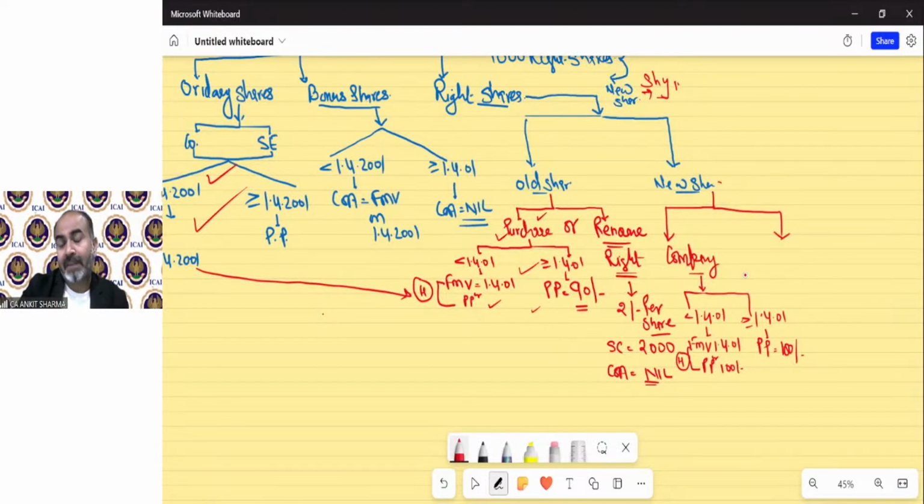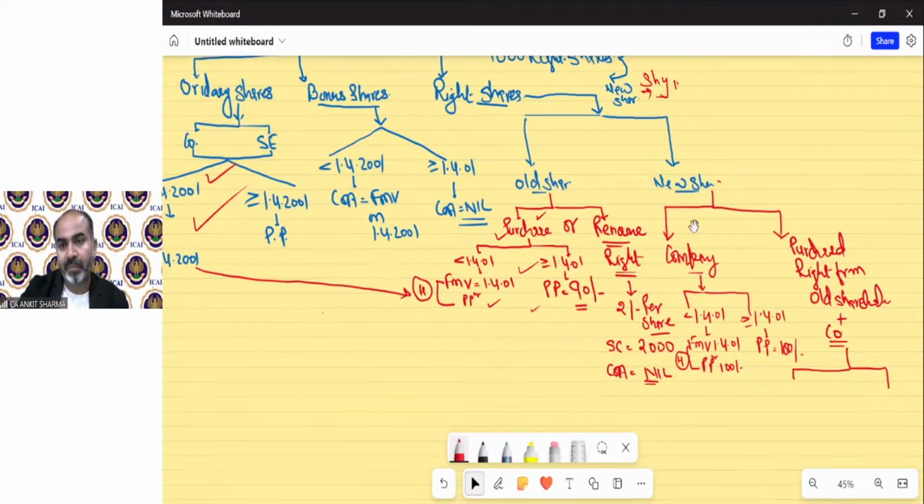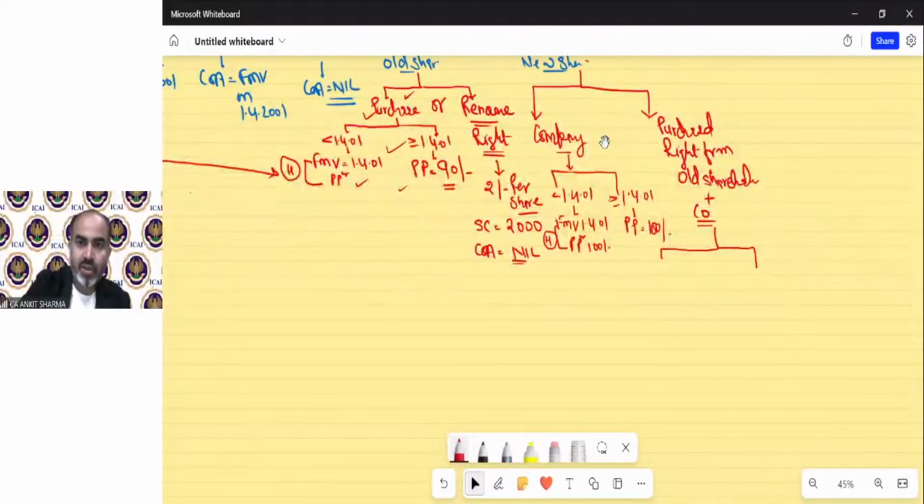If Mr. Shyam, in the second case, first purchases the right from the old shareholder, Mr. Ram, and then goes to the company to purchase the share, in this situation what will be the cost in the hands of Mr. Shyam? In this situation, the cost will again follow the repetitive provision.